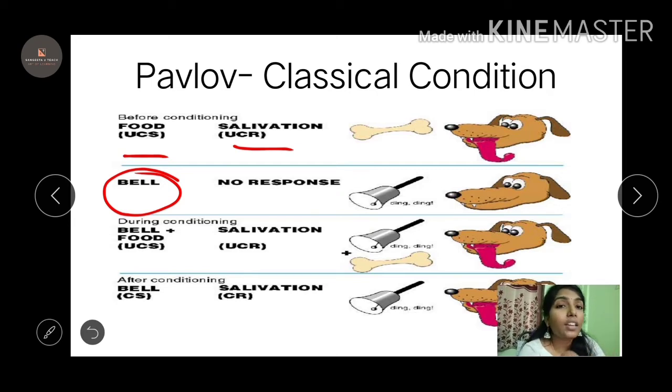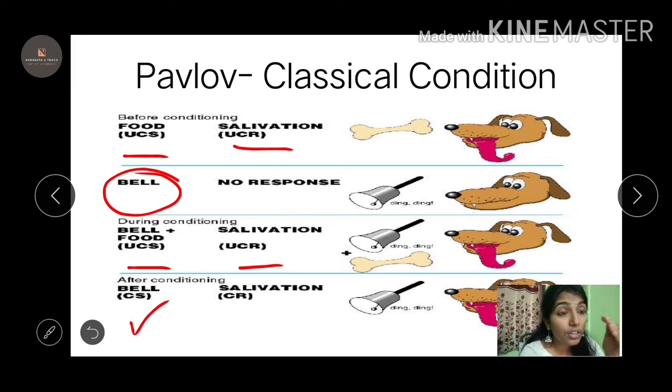So that will be unconditioned. I'm just not unconditioned, right? I do not apply. I'm just applying the bell along with the food. So salivation, seeing the food, it will automatically happen. So it is unconditioned response. Okay, and after conditioning, what I'm doing, I'm not providing him the food. I'm just ringing the bell. That is conditioned stimulus that I'm applying.